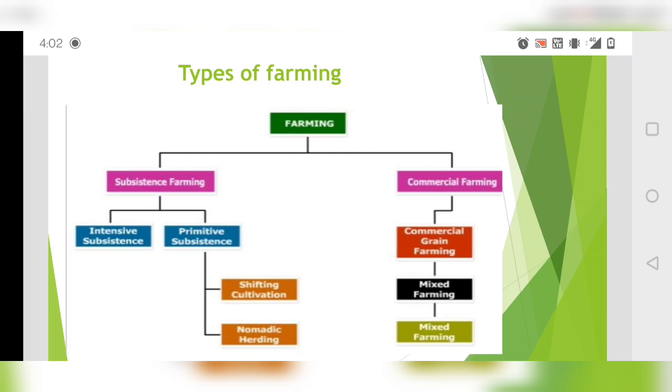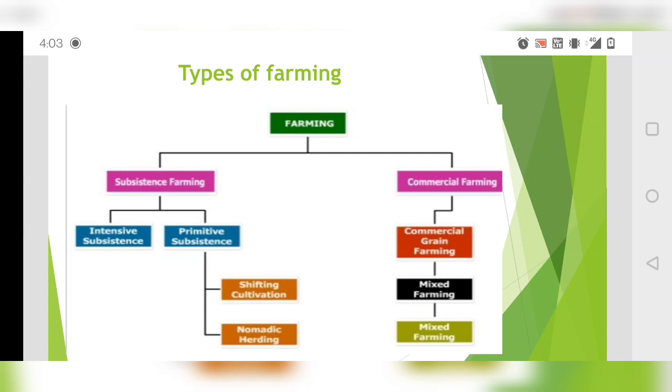Then we have intensive subsistence farming, which is done in a small, limited area, and we do a lot of production in that. Primitive subsistence is done from the beginning, from the early humans' time. Again, there are two types. First is shifting cultivation, and the second is nomadic herding. Shifting cultivation you learned in 7th class also in history. We'll come to that, don't worry.